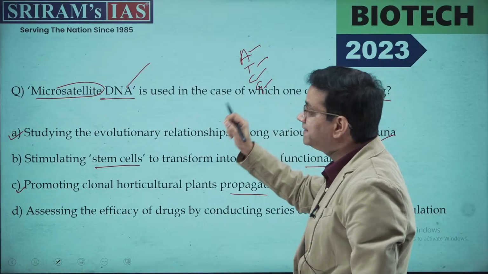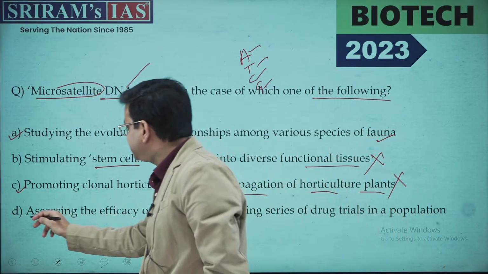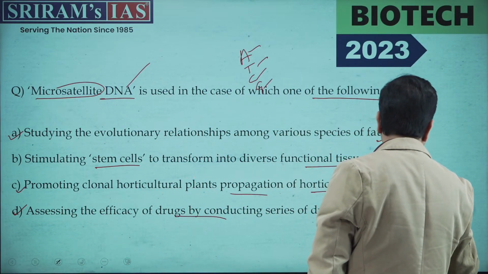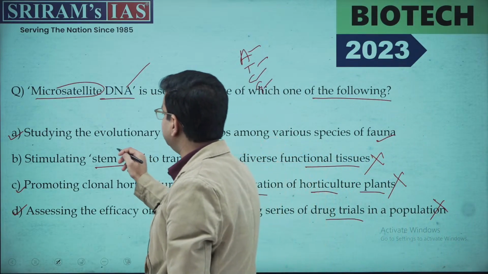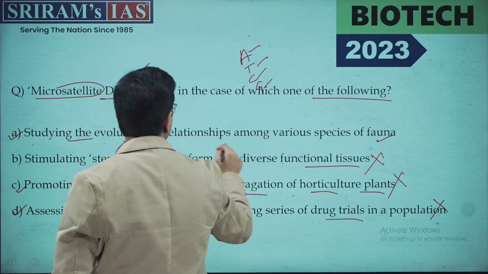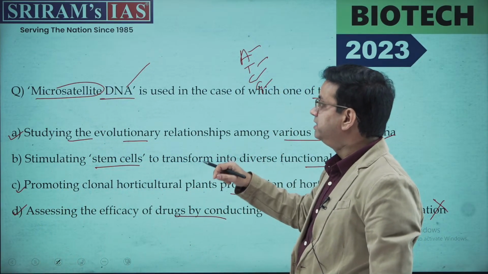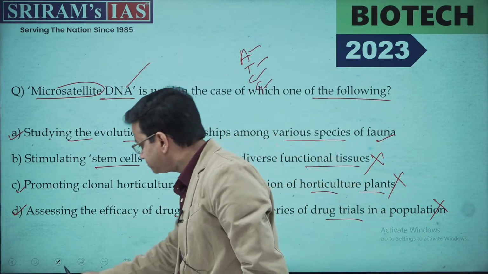This has nothing to do. Microsatellite has nothing to do with the horticulture part. Assessing the efficiency of drugs by conducting a series of drug trials and population. This is also not the correct one. The correct option in this is studying the evolutionary relationship among the various species of the fauna. This is why the microsatellite DNA and the part of the technology is being used.